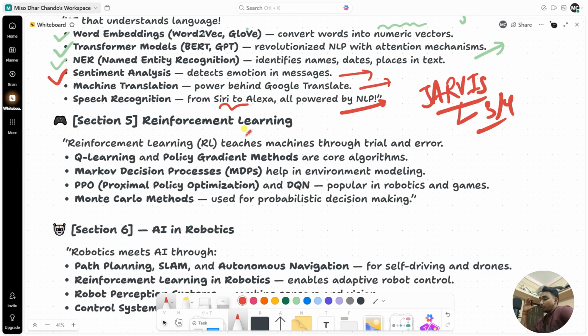Right now it is on top. Reinforcement learning teaches machines through trial and error, which we basically do as humans. Let's say everyone was once a child, so we didn't know, we could not compare fire or water, whether it is harmful or not. We cannot compare that because we are human.